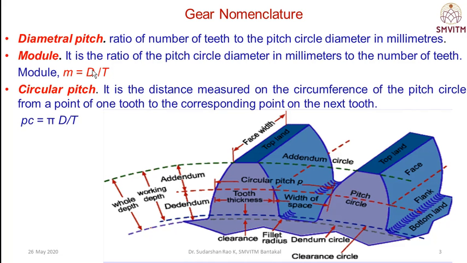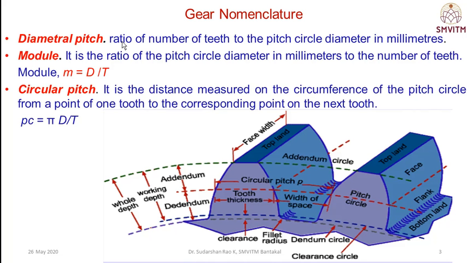Whereas the module is the ratio of the pitch circle diameter in millimeters to the number of teeth, that is, module equals D by T. The diametral pitch is the reciprocal of the module, 1 by M. The module is D by T, whereas the diametral pitch is T by D.